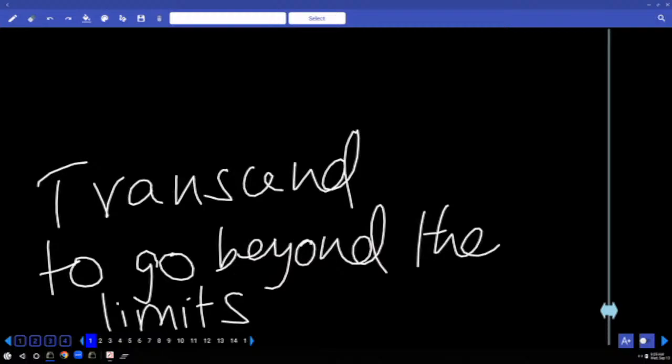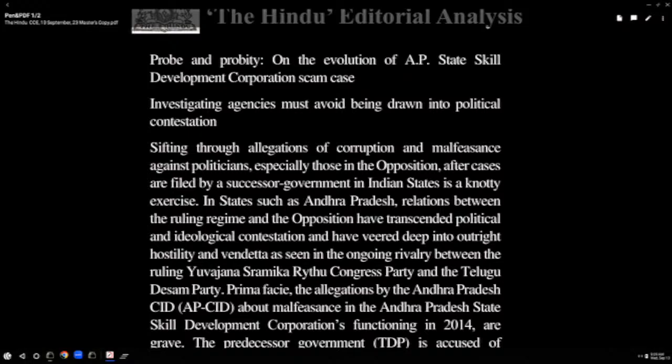There's a term actually, I don't know how many of you know, TM. The capital letters, not trademark, here they mean transcendental meditation. Have you heard of that? Transcendental meditation, very popular in the Western countries. So here, have transcended means what? Cross the limits of political and ideological contestation. Political and ideological, every party has an ideology. So political and ideological contestation. Already have written the meaning of the word contestation. What does it mean? Be in a situation where you either argue or dispute.